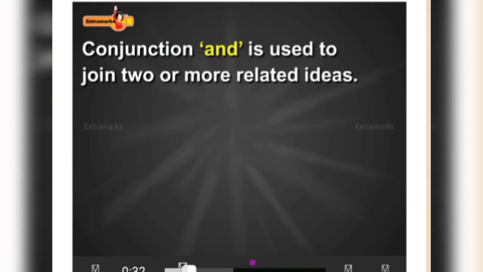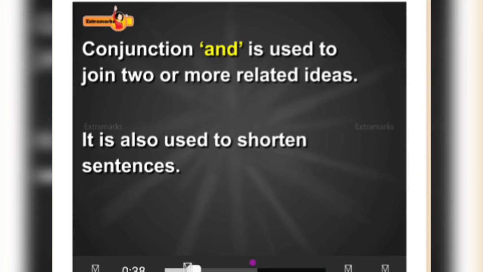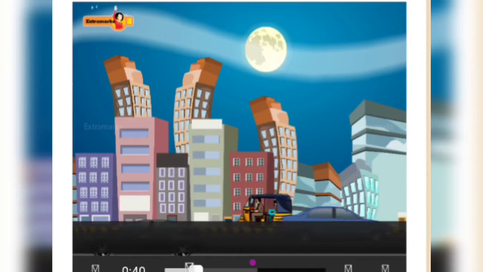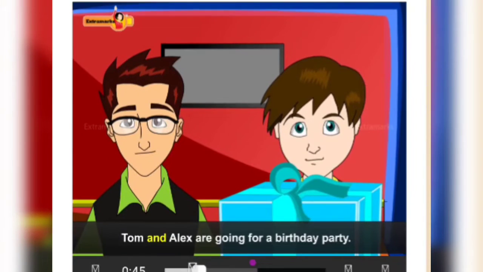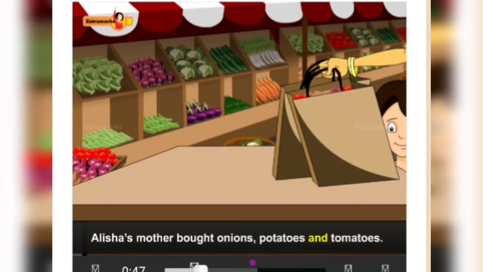Conjunction and is also used to join two or more related ideas. It is also used to shorten sentences. For example, Tom and Alex are going for a birthday party. Alicia's mother bought onions, potatoes and tomatoes.